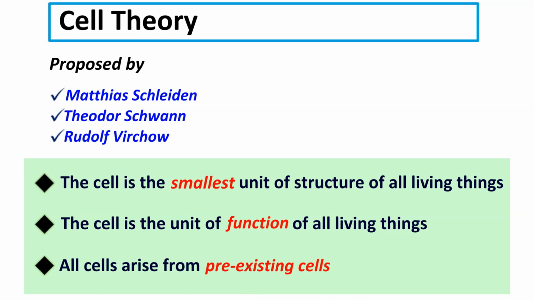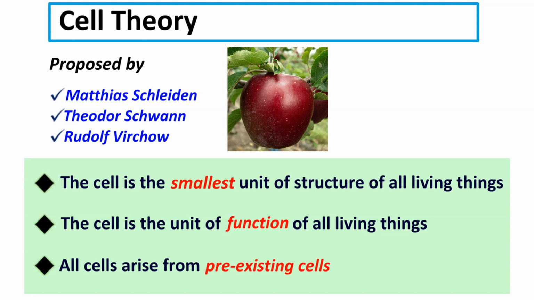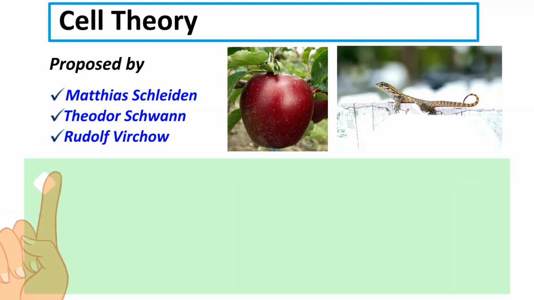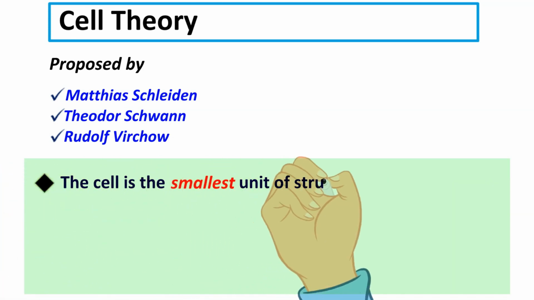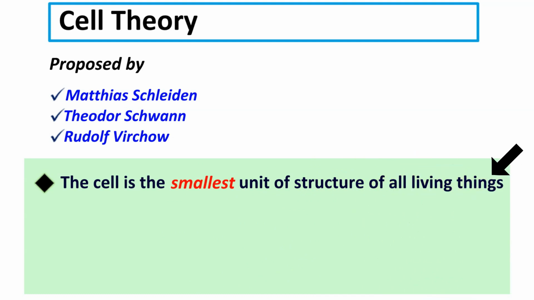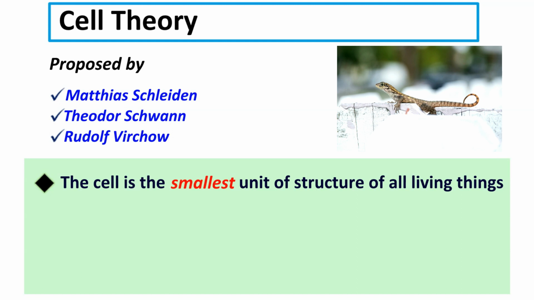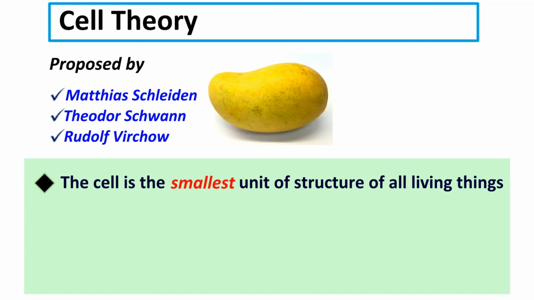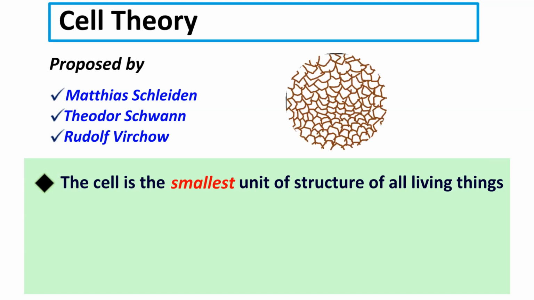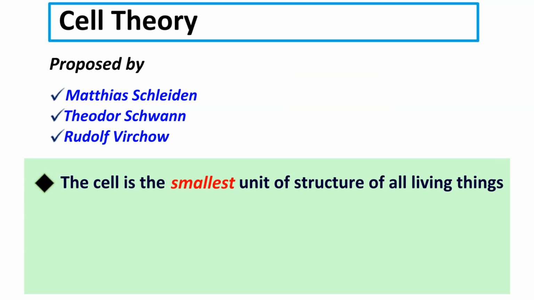Now, what does the cell theory mean? Let's take two examples, a plant such as apple and an animal such as lizard. We come to the first point of cell theory, structural unit. Suppose if we take any part of the body of the lizard or the mango plant and examine it under the microscope, what will we see? We'll see a cellular structure. So, we can say that cell is the smallest unit of structure of all living things.